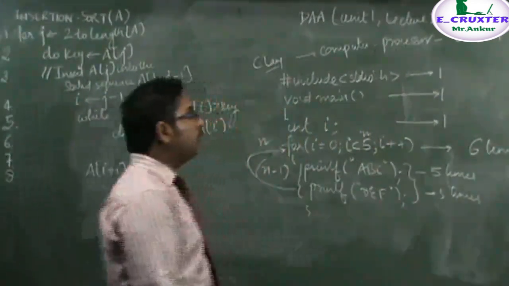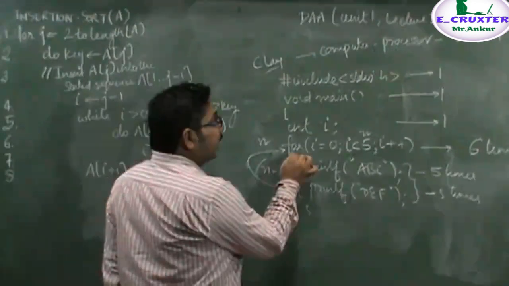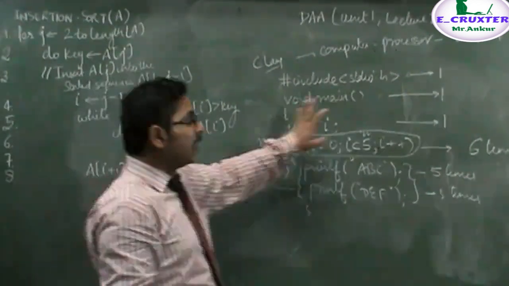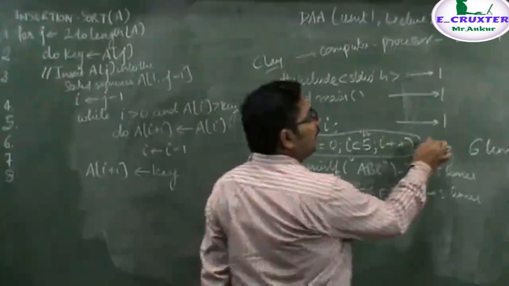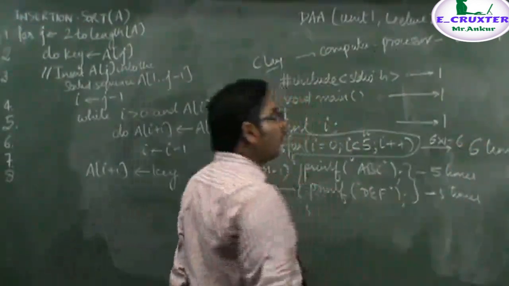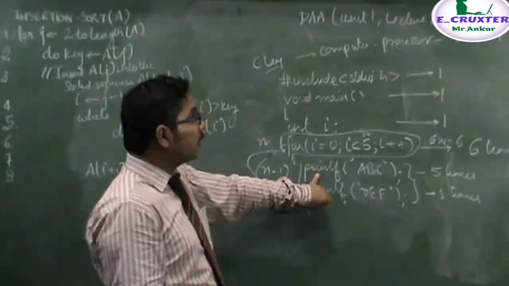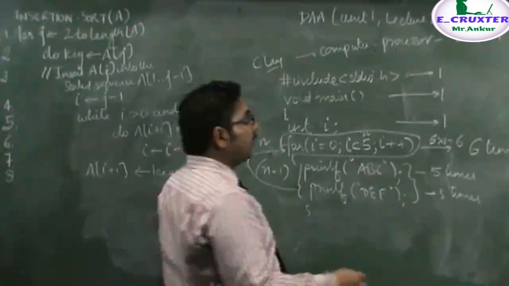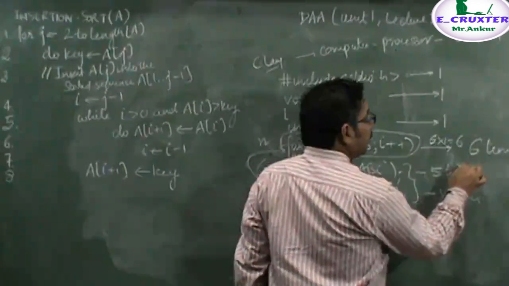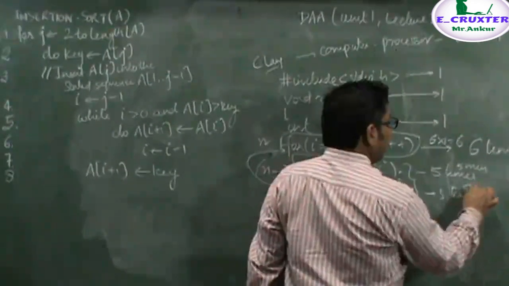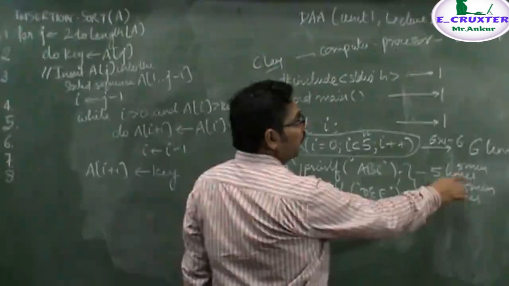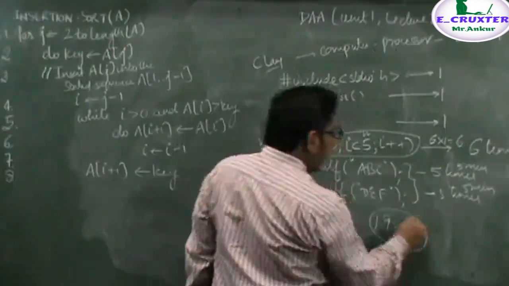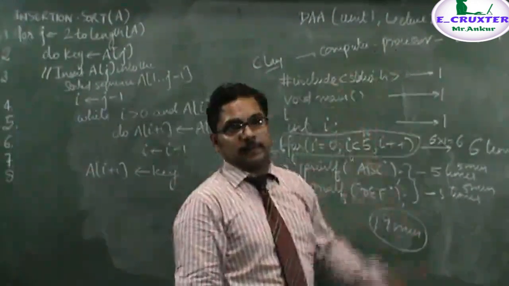Hence you will notice that in executing this statement one time, the processor takes 1 minute of time. Hence for executing 6 times, it will take 6 into 1, that is 6 minutes. Similarly, this statement is executed by the processor in 1 minute of time. I am taking that each instruction takes 1 minute of time. Then for 5 times it will take 5 into 1, that is 5 minutes, and for this it will take 5 minutes, and the total time will be 5 and 5 is 10, plus 6 is 16, 17, 18, 19 minutes. That is, the total time will be 19 minutes, and it totally depends upon the speed of the processor.